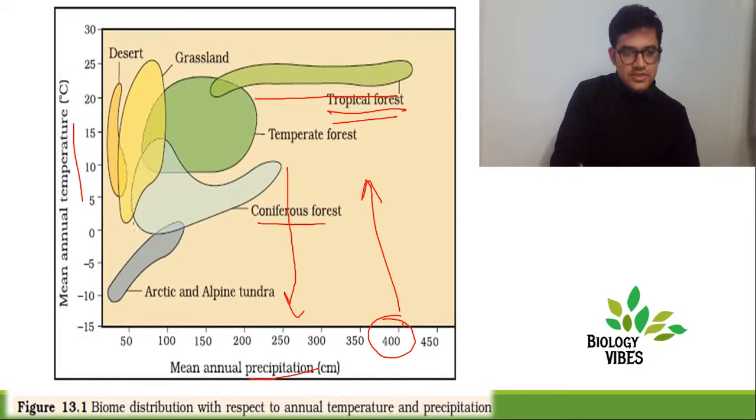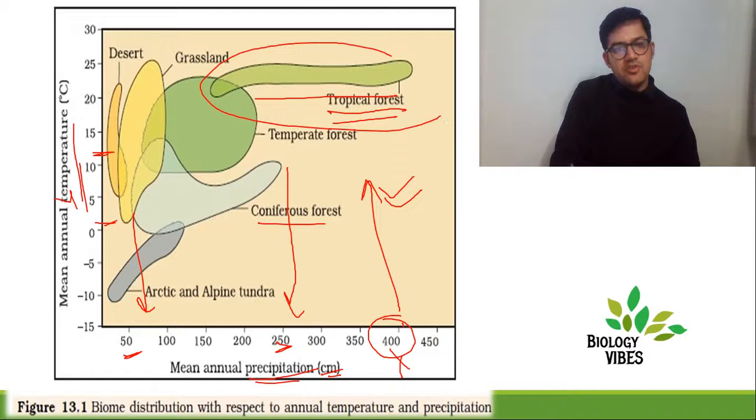The range is around 50 to 250 centimeters of rainfall, and the temperature it's experiencing is given on the y-axis. So with just a simple diagram, you'll be able to correlate what precipitation and temperature is out there in a specific type of biome, and as the biome changes, the flora and fauna out there also change. So the habitat also changes.